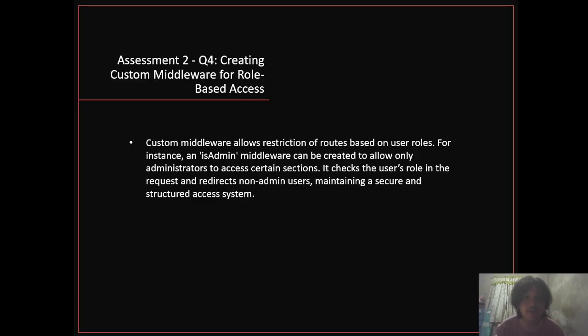Question 4. Creating custom middleware for role-based access. Custom middleware allows restriction of routes based on user roles. For instance, an admin middleware can be created to allow only administrators to access certain sections. It checks the user role in the request and redirects non-admin users, maintaining a secure and structured access system.